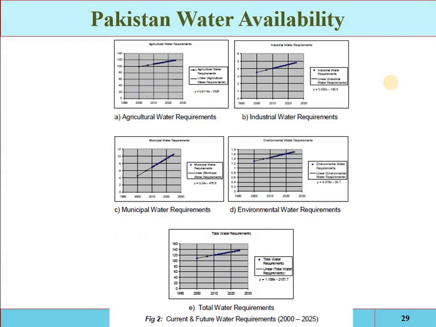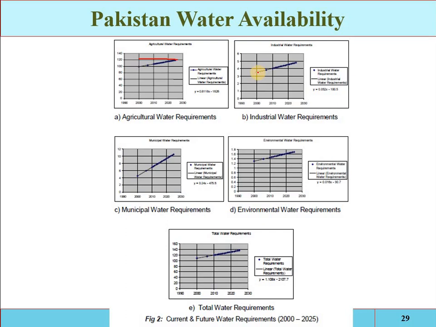Look at this one. That is the demand and gap. At 2000 the agricultural water requirement was this one. Now at 2020 the agricultural water demand is increasing. The population is increasing, the food demand is increasing. So if we have to get more food from the given area, we have to grow more crops, and more water will be required for their growth. Then there is the industrial demand, because